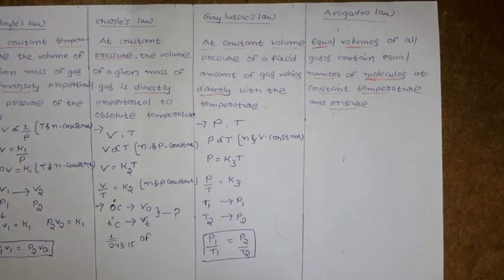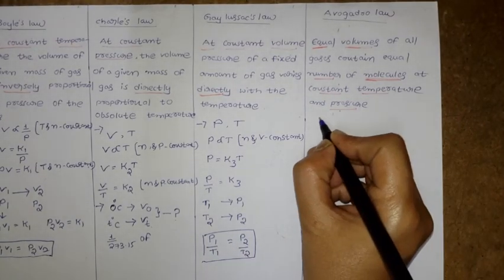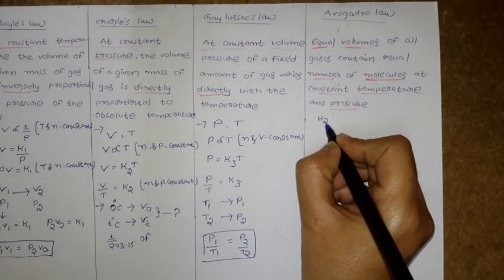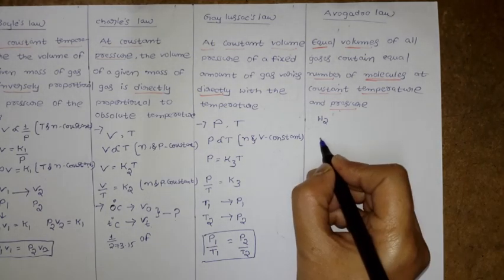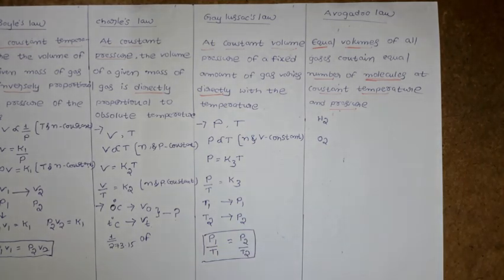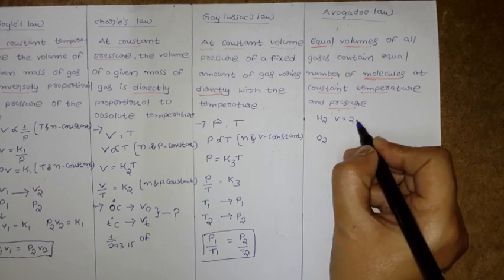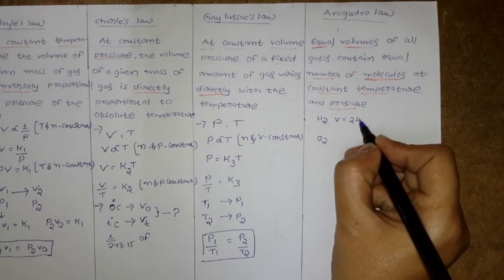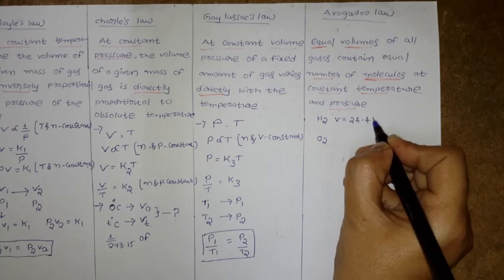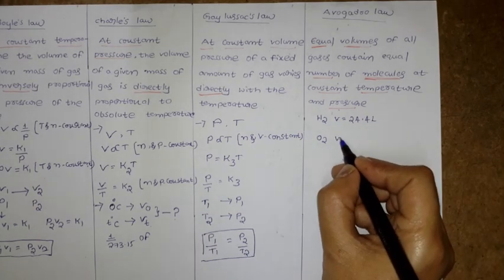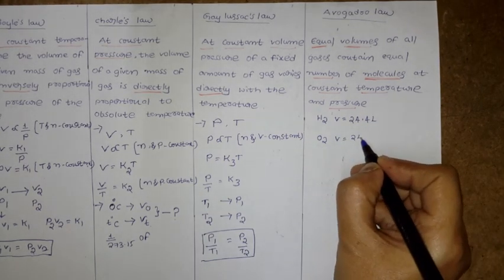For example, I have a hydrogen molecule and an oxygen molecule. Assume the volume is 24.4 liters for hydrogen, and for oxygen also you have 24.4 liters.